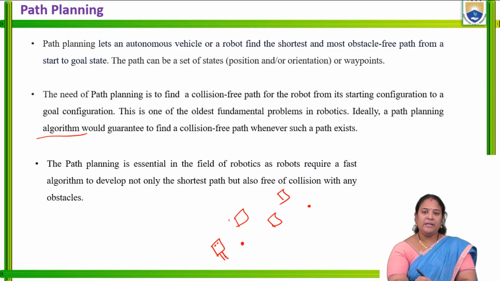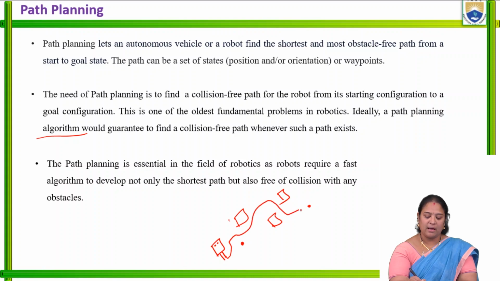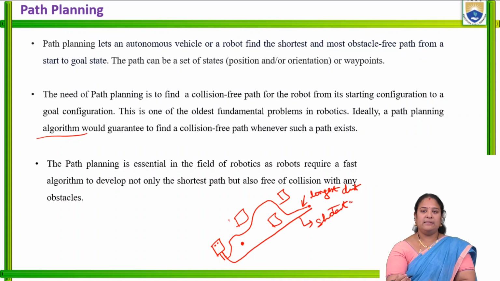This robot has to move to the end position by the shortest possible path. If we go across this way, it comes under the longest distance, whereas if the robot moves directly like this, it is the shortest possible distance.